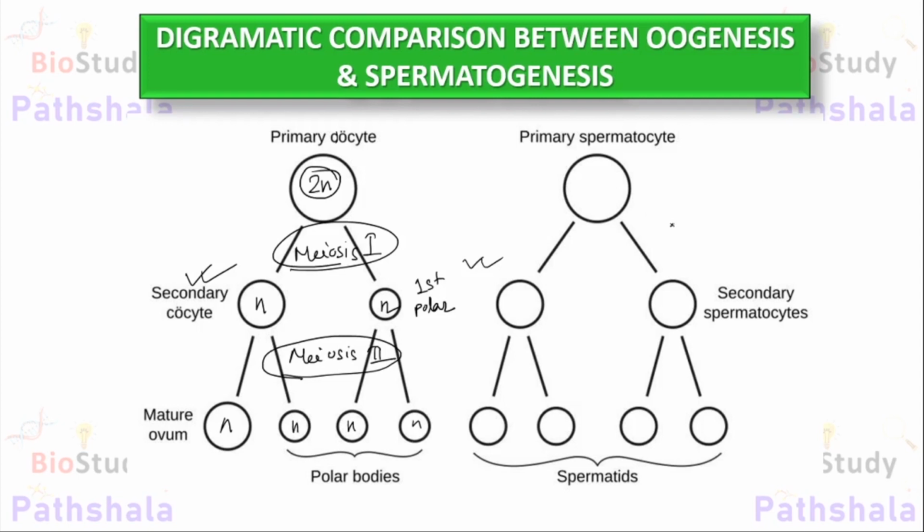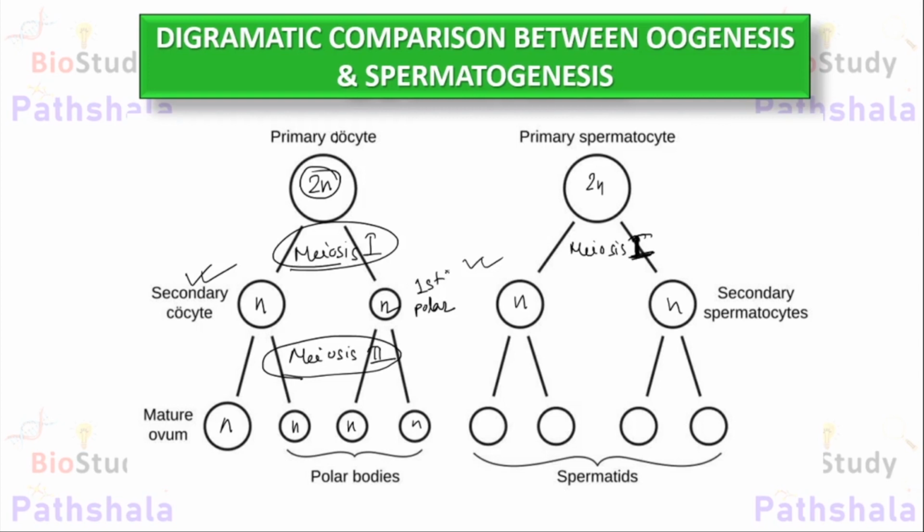And in case of spermatogenesis, the primary spermatocyte, which is 2n in nature, divides symmetrically by meiosis 1 to form two exactly look-alike secondary spermatocytes, and these two are functional.